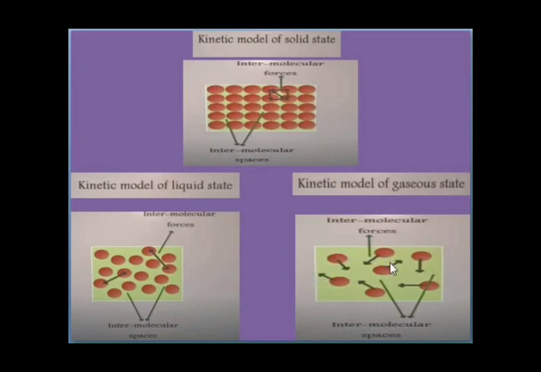Due to this free movement and the collisions between the particles, we can say that gases will not have any fixed shape nor a fixed volume. They will just completely fill up the space available to them. If you blow air into this balloon, the air will occupy the space in the balloon. If you burst the balloon, the gaseous particles will come out and occupy the entire space available to them. That means they will occupy the entire room. So this is about the kinetic model of gaseous state.